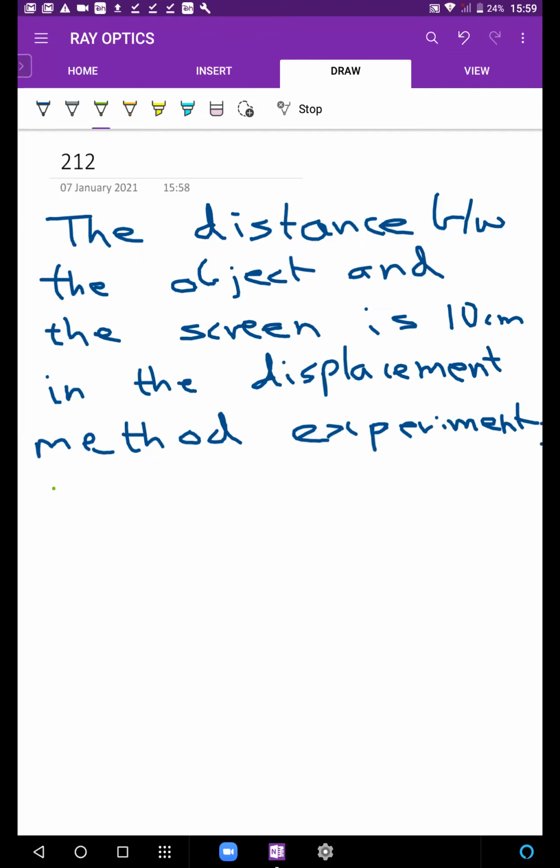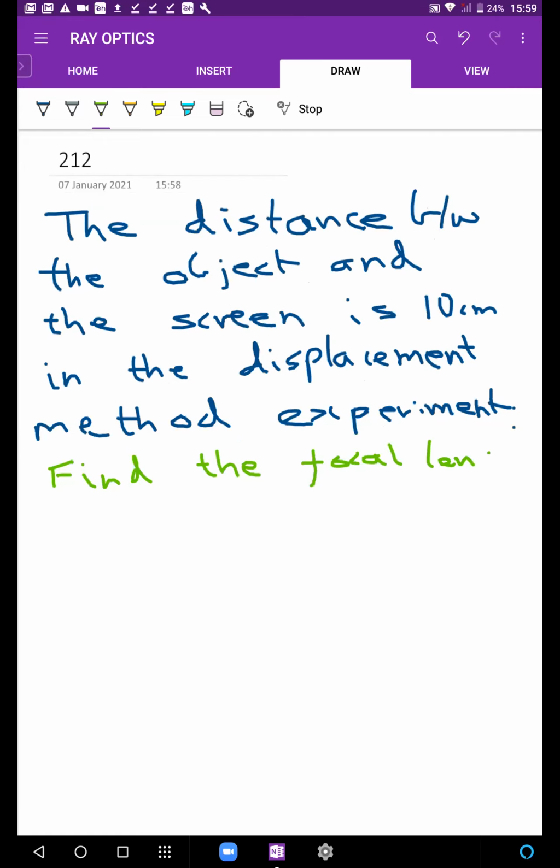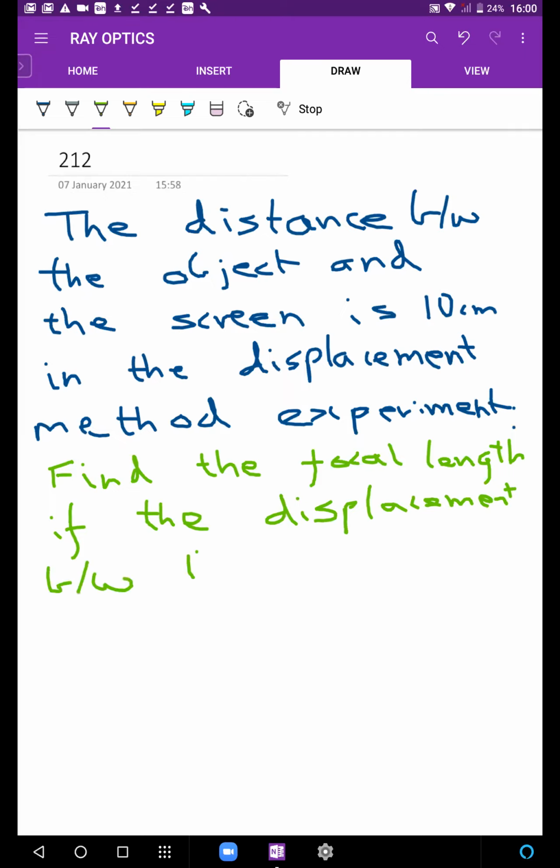Find the focal length if the displacement between the two positions of the lens is 4 centimeters.